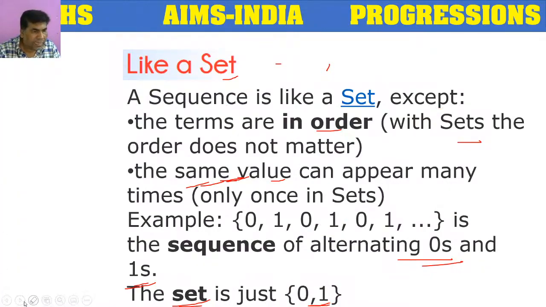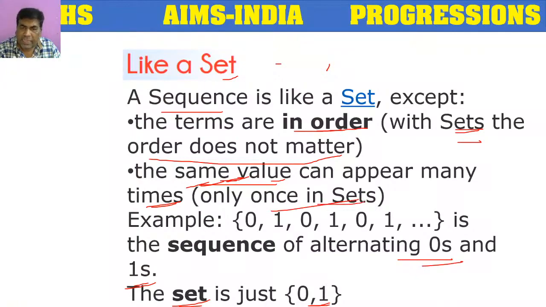So let me repeat once again. In the sequence, all the elements are in order. But in sets, it's not compulsory. Order does not matter. They may be in order, they may not be in order. And second difference, same value can appear many times in a sequence, but only one time in sets.